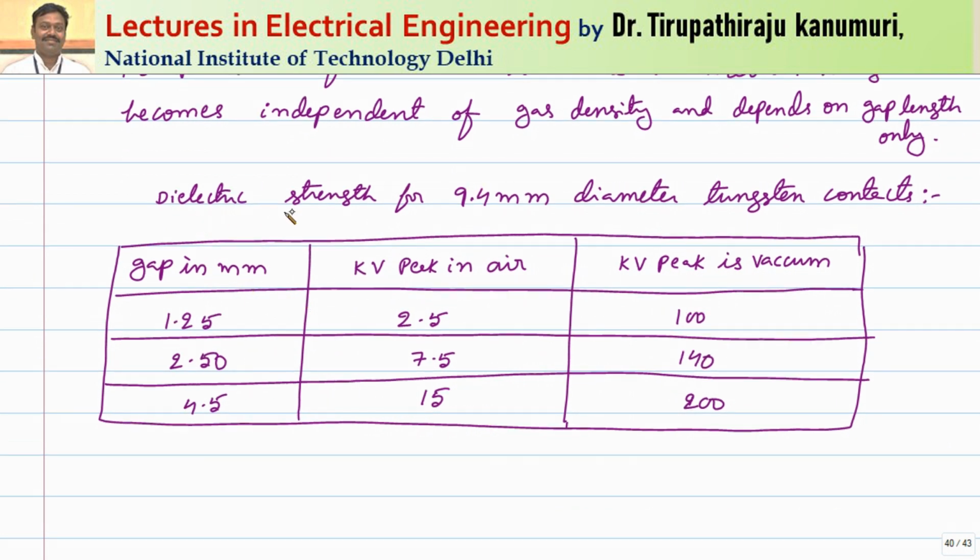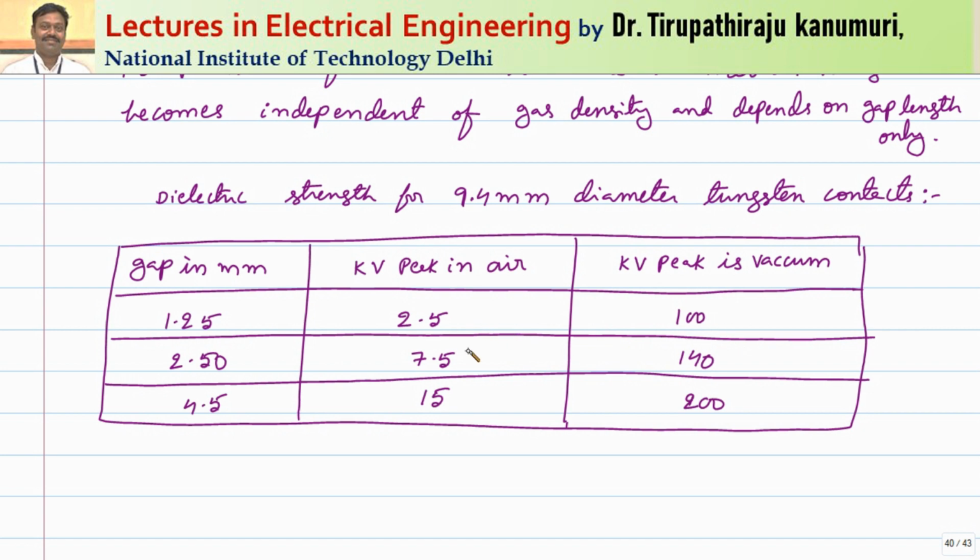So it will be completely independent of the vacuum density. Then the dielectric strength for 9.5 mm diameter tungsten contacts, for example, these are the practical results that are obtained: the gap and the kV peak in the case of air and in the case of vacuum. You can observe here for a gap of 1.25 mm, the breakdown strength in the case of air, in peak value, will be 2.5 kV, whereas it will be 100 kV for vacuum. That means just by maintaining a 1.25 mm gap, the dielectric strength in the case of vacuum will be nearly 100 kV.